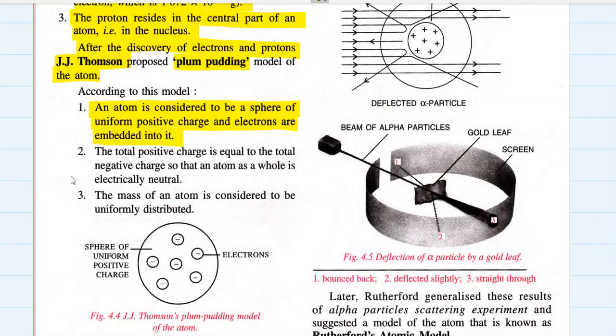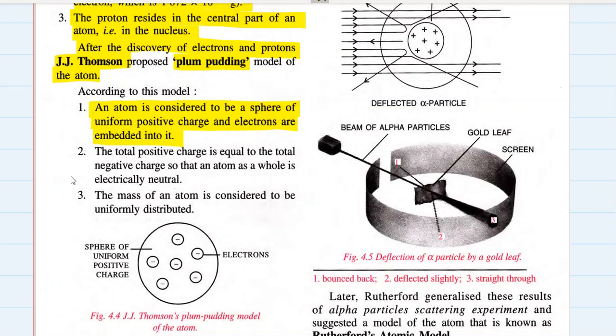If you want to draw a picture of an atom, where are these electrons and protons? So J.J. Thomson proposed this plum pudding model of an atom, and he said that an atom is considered to be a sphere of uniform positive charge. That is, the whole sphere is positive, and inside this positive sphere, electrons are embedded, just like in a plum pudding.